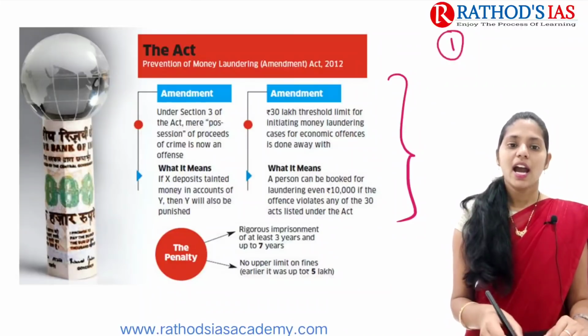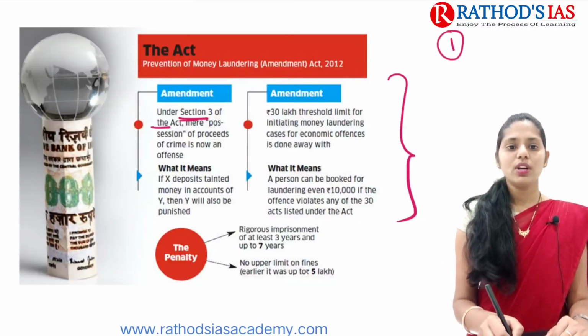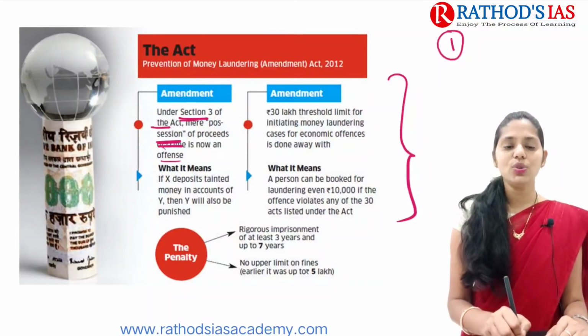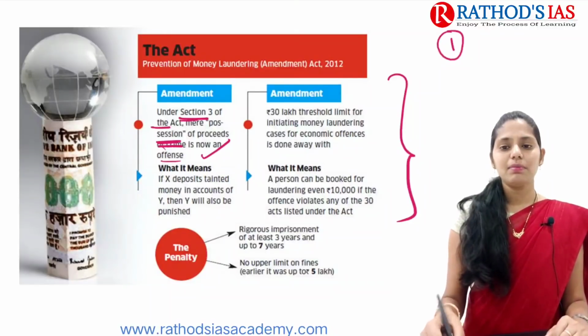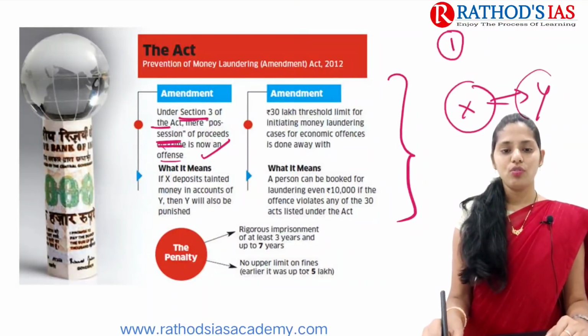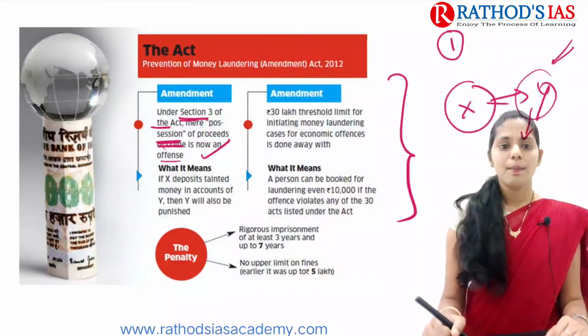So the first one is under section 3 of this Prevention of Money Laundering Act. It mainly says mere possession of proceeds of crime is a new offence. So it means that if any person X deposits the money in the name of Y, then Y will also be punished. So it is nothing but these proceeds, okay, proceeds.